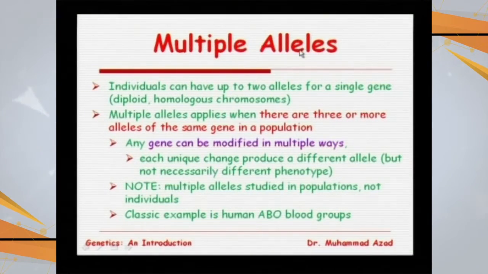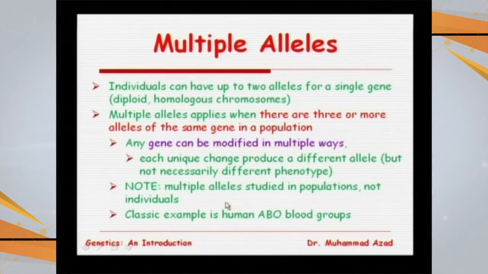multiple allelic traits. An individual can have up to two alleles for a single gene, since homologous chromosomes are diploid, but there are certain multiple alleles which control many traits. The terminology of multiple alleles applies when three or more alleles of the same gene are present in a population. Any gene can be modified in multiple ways. Each unique change produces a different allele, but not necessarily a different phenotype.